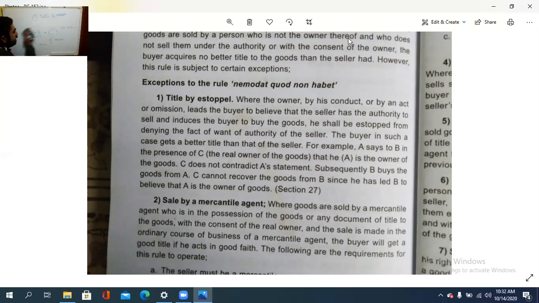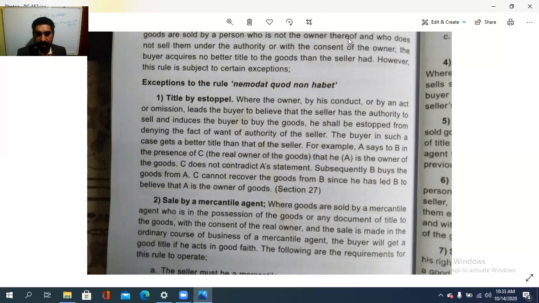Next is sale by a mercantile agent. So who is a mercantile agent? That we already saw in the previous classes, in the fourth module, agent. Second is sale by a mercantile agent.